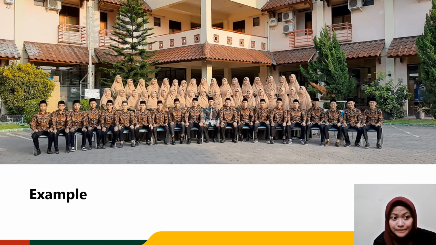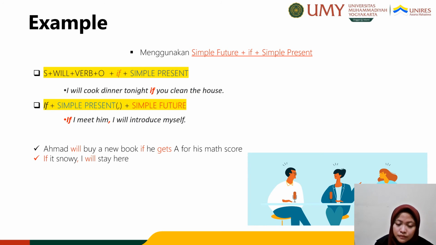Let's see some examples. Conditional sentence consists of two clauses, the main clause and the if clause. In conditional type 1, we use simple future for the main clause and if plus simple present for the if clause. Here we can see the example. I will cook dinner tonight if you clean the house. I will cook dinner tonight is simple future, and if you clean the house is if plus simple present.